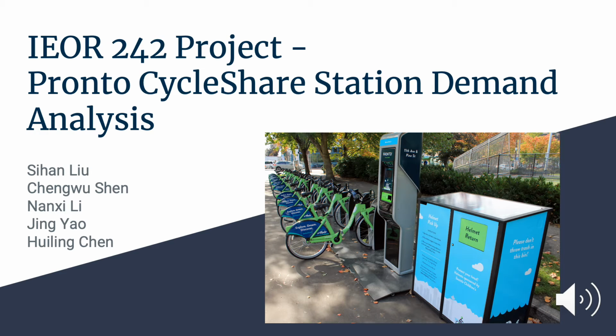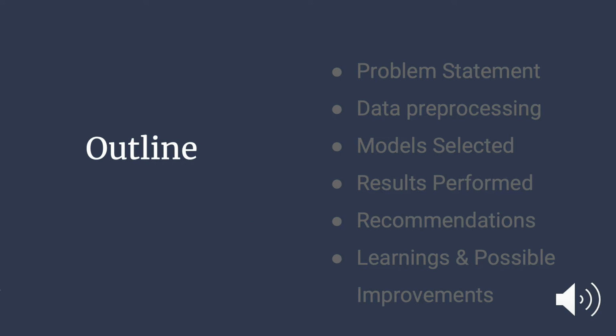Hi everyone, our group is going to present on the demand forecasting analysis of Pronto Cycle Share, a public bicycle sharing company based in Seattle, Washington. In the next 5 minutes, we will go over the following fields.